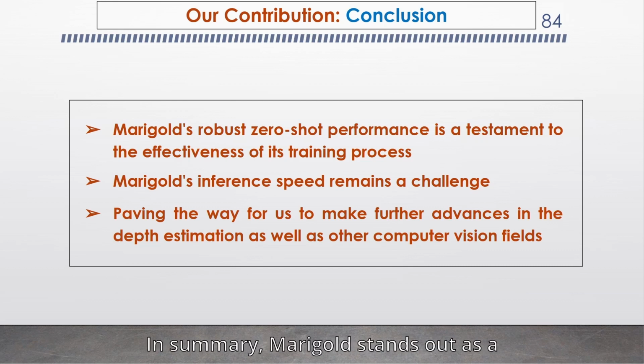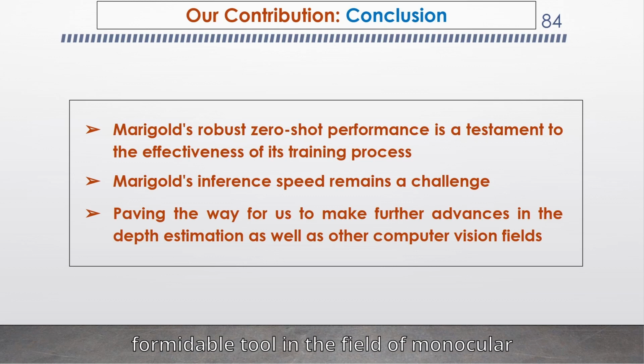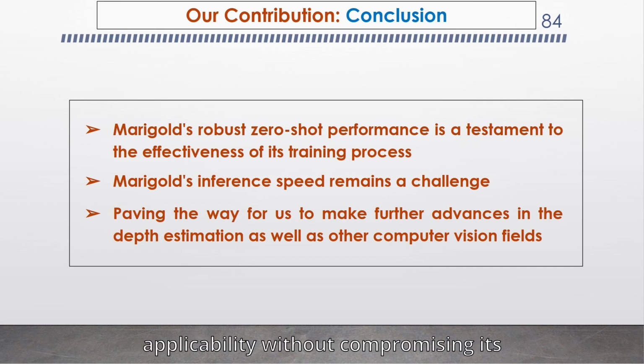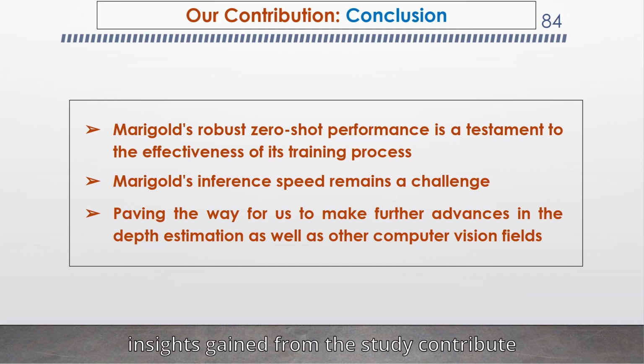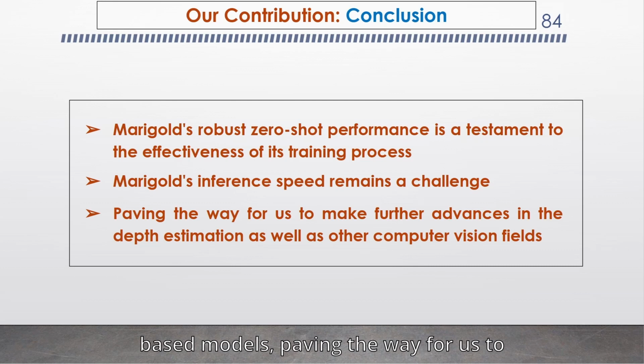In summary, Marigold stands out as a formidable tool in the field of monocular depth estimation, combining state-of-the-art accuracy with the versatility to handle unfamiliar scenes with no additional training. Future work should focus on enhancing its real-time applicability without compromising its impressive performance metrics. The insights gained from the study contribute to a deeper understanding of diffusion-based models, paving the way for us to make further advances in depth estimation as well as other computer vision fields.